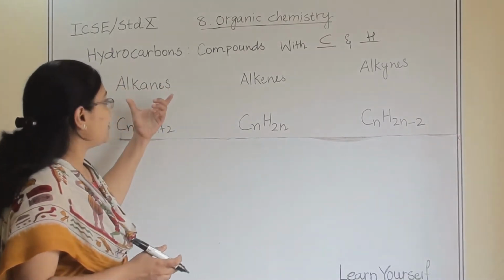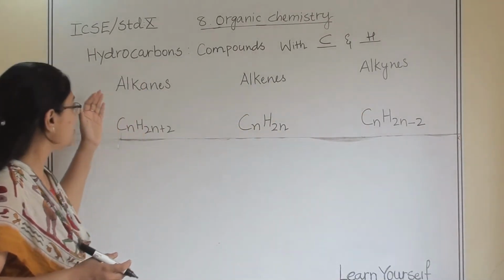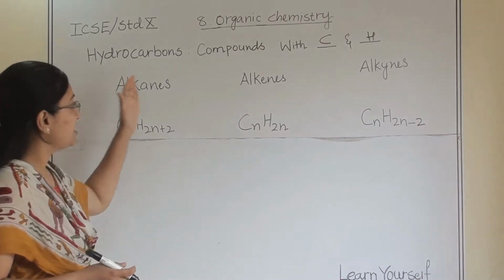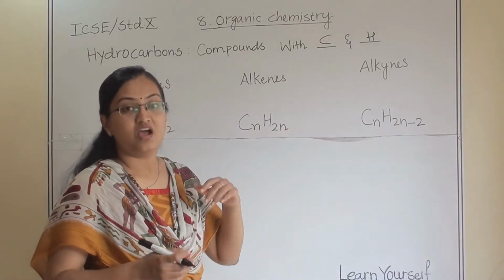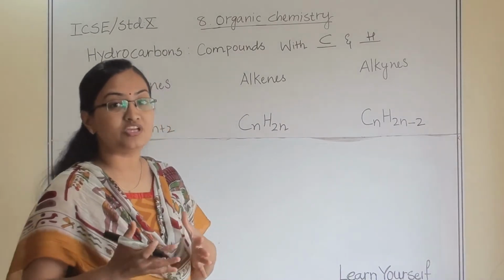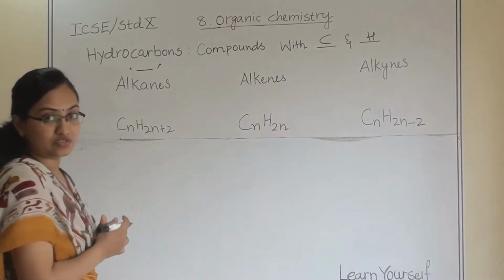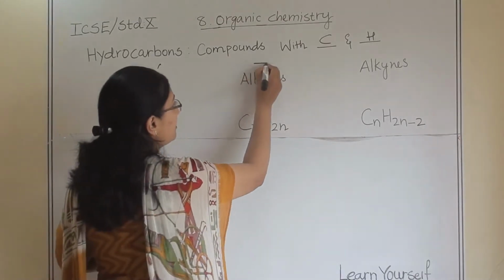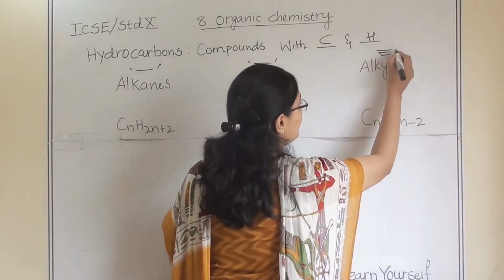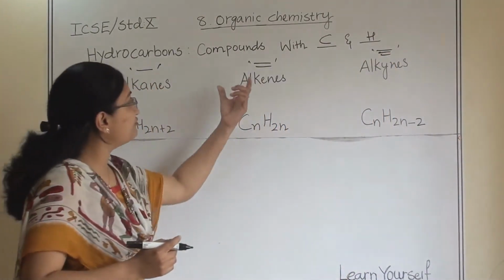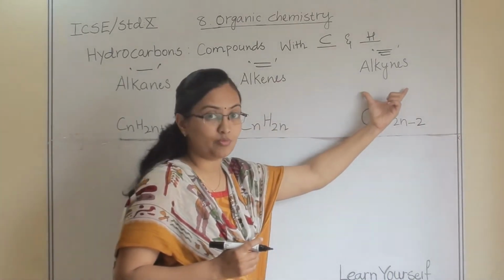In hydrocarbons, there are three types. First one are alkanes, second one are alkenes, and third one are alkynes. How are these three differing from each other? Alkanes are single bonded compounds, alkenes are double bonded compounds, and alkynes are triple bonded compounds.